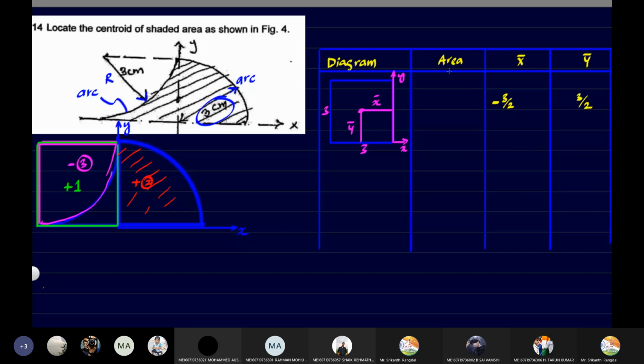What is the area? Area of square is 3 into 3. Now, because I have taken positive for this one, that positive should come here.